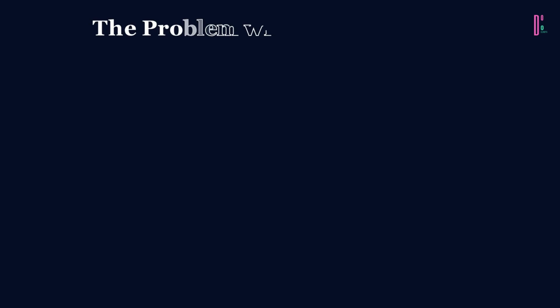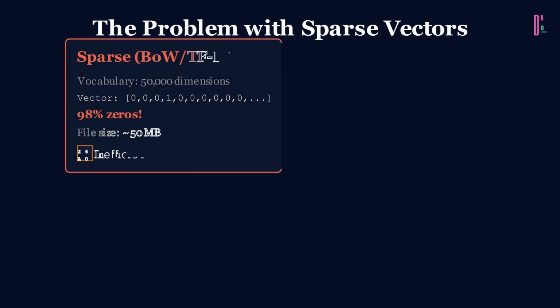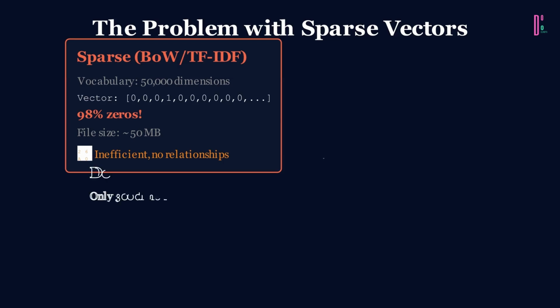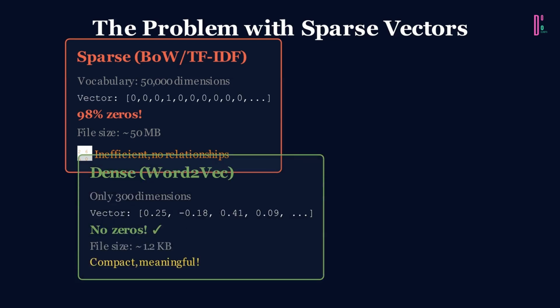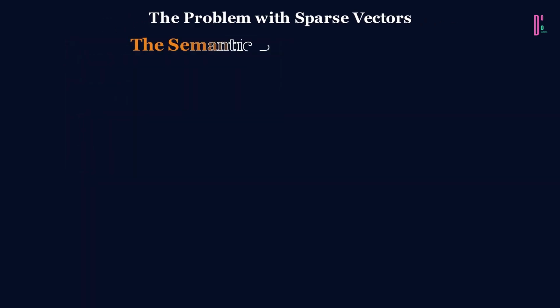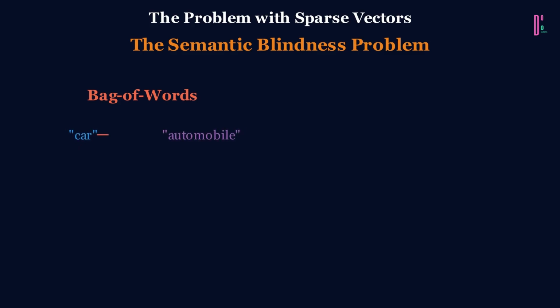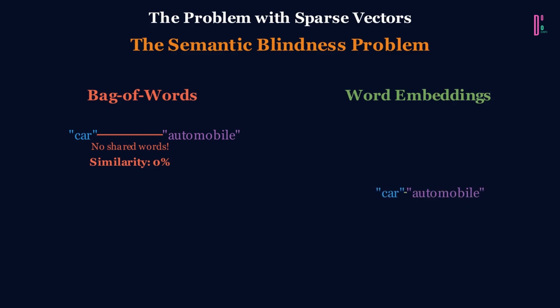Remember the sparsity problem? With bag of words, if your vocabulary has 50,000 words, every document becomes a 50,000-dimensional vector, mostly full of zeros. That's wildly inefficient. But there's a deeper problem. BOW can't tell that car and automobile mean the same thing because they're treated as completely independent dimensions. Word embeddings solve both problems at once. They represent words as dense, low-dimensional vectors, typically just 300 dimensions instead of 50,000.